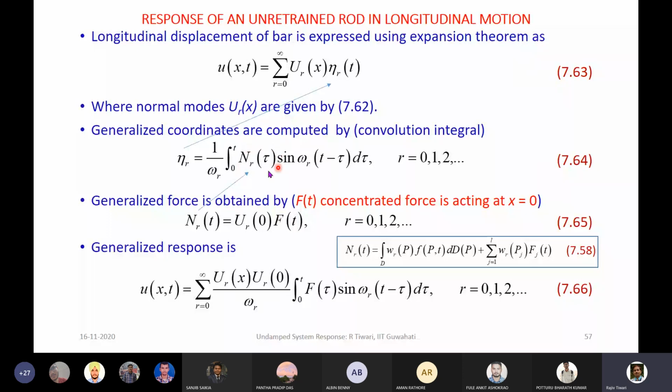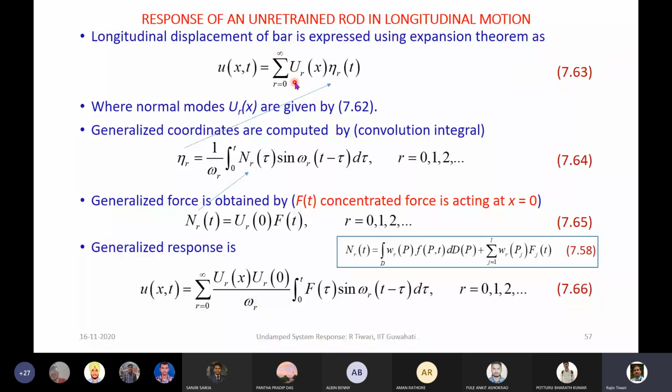This we need to substitute in the convolution integral. So if we put this force here and then this coordinate here, this is the equation. Now you can see u_r(x) is this one, eta_r is the integration of f(tau); because this is a constant term, it will come out of the integration. 1 by omega_r is anyway outside.